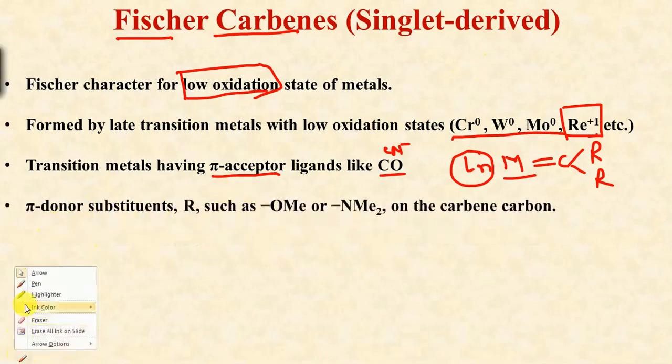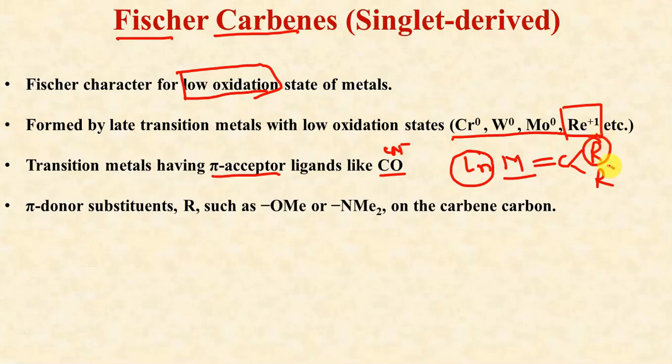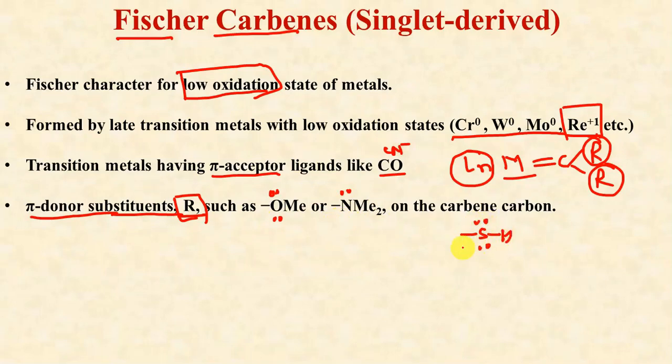Now what about the substituents which are present on these carbene carbon atoms? These substituents should be pi donor substituents, meaning these R groups should have the capacity of donating a lone pair of electrons, because we know that this methoxy group has a pair of electrons. In the dimethylamine group, we have a pair of electrons on the nitrogen atom. We have thioalcohols with the sulfur atom having 2 unpaired electrons. So such species present on this carbon atom will again favor the formation of Fischer carbenes or singlet derived carbenes.